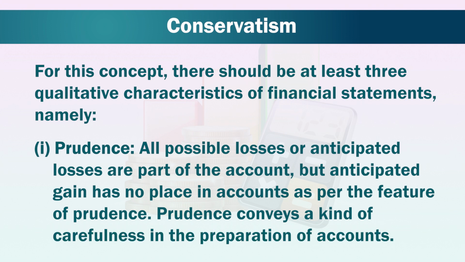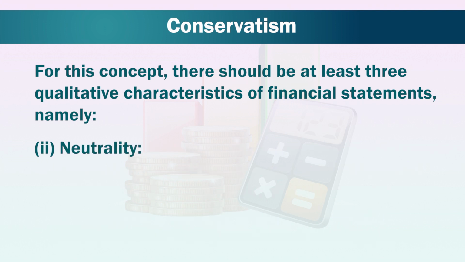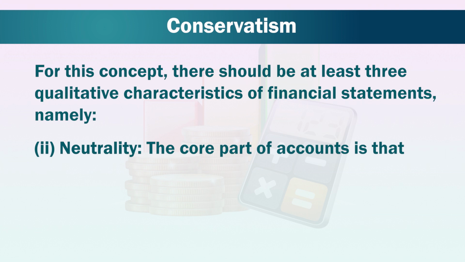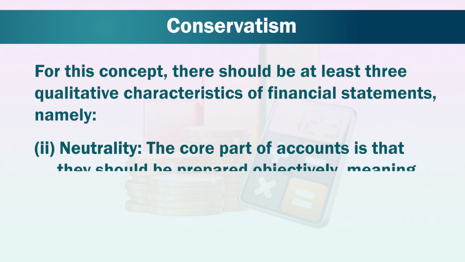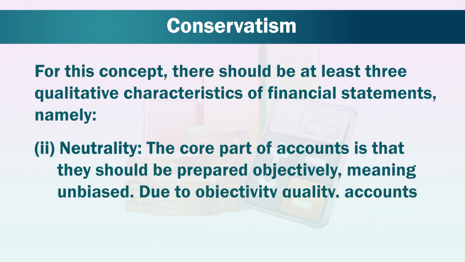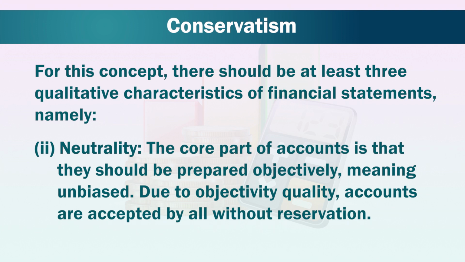Prudence conveys a kind of carefulness in the preparation of accounts. Number 2, neutrality. The core part of accounts is that they should be prepared objectively, meaning unbiased. Due to objectivity quality, accounts are accepted by all without reservation.